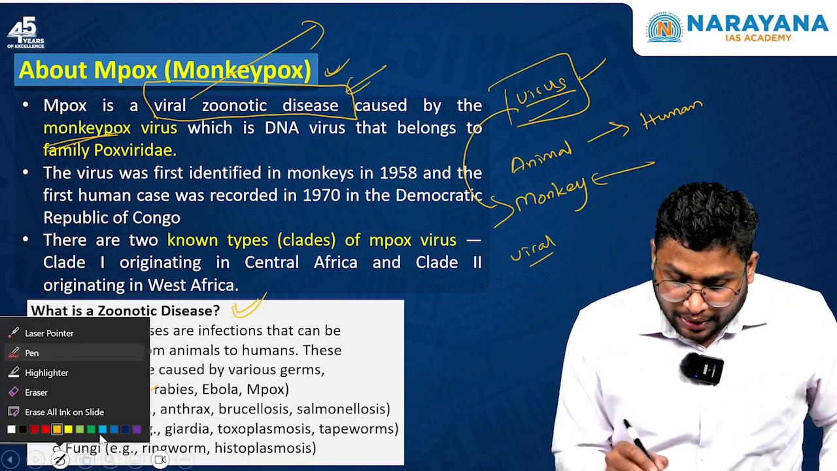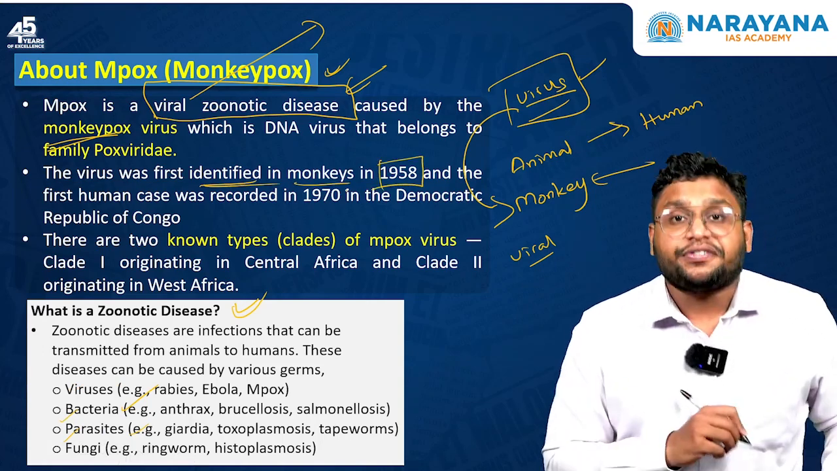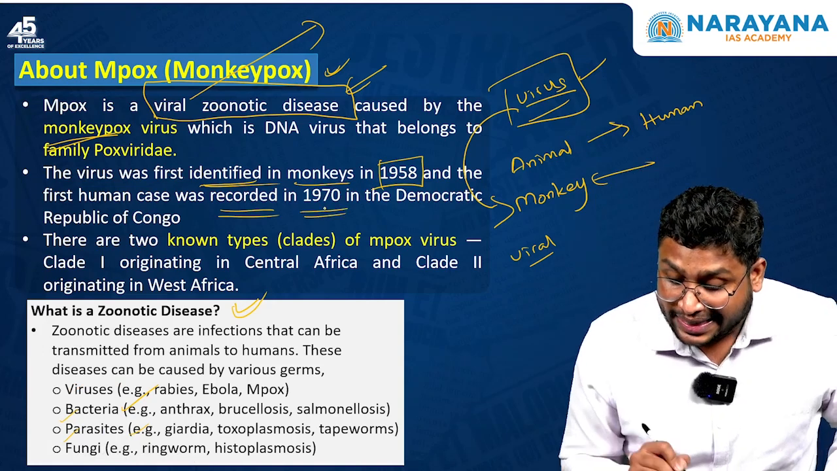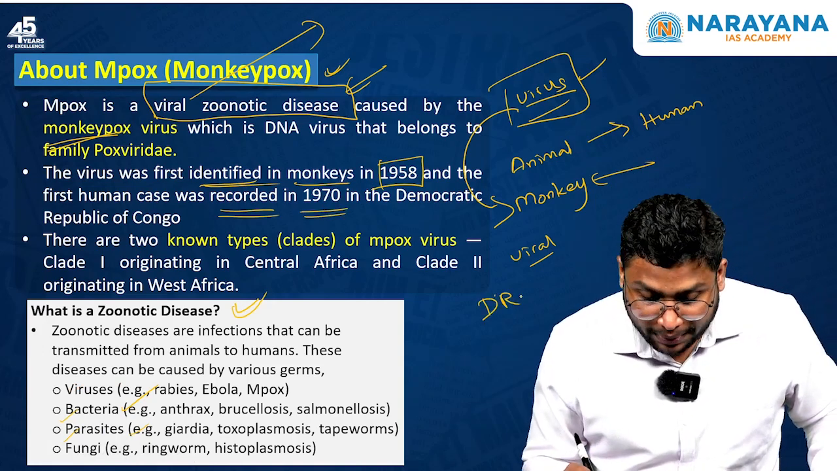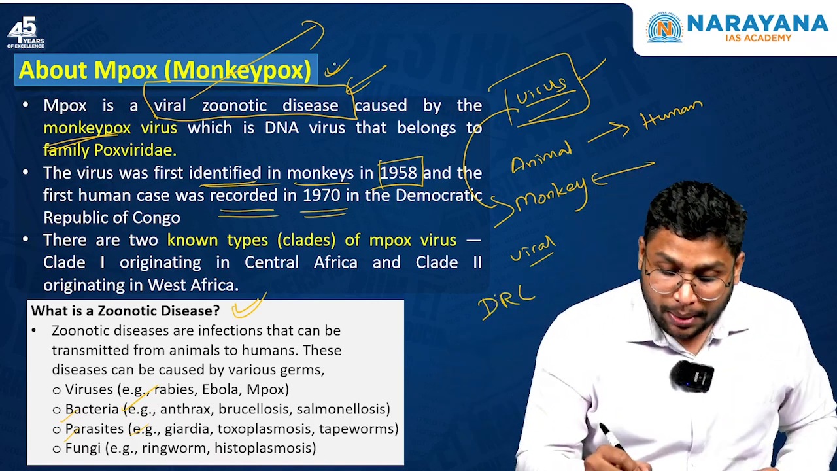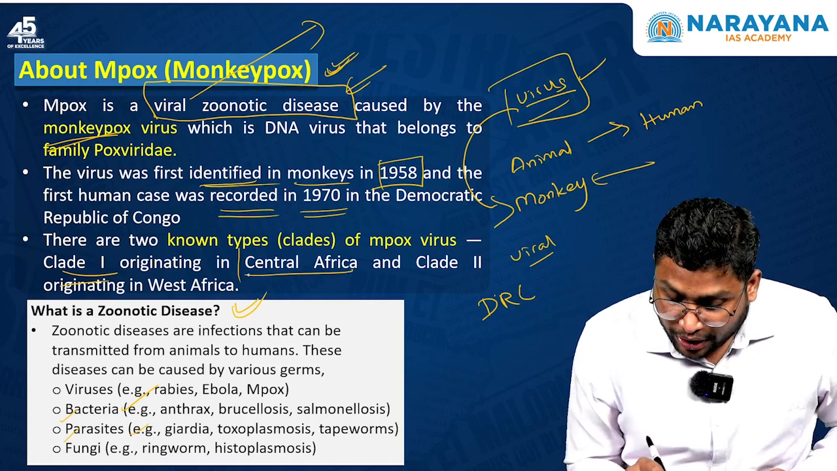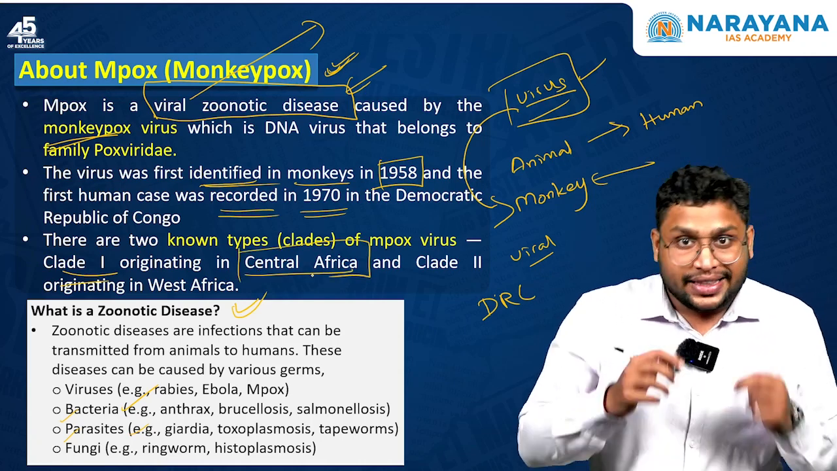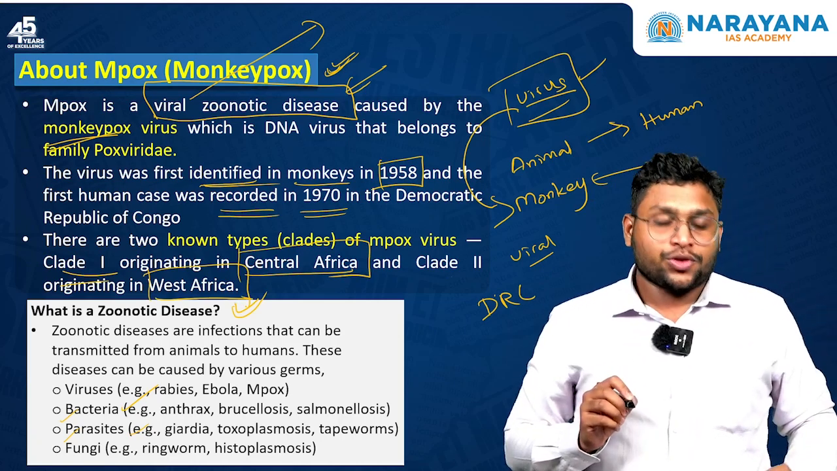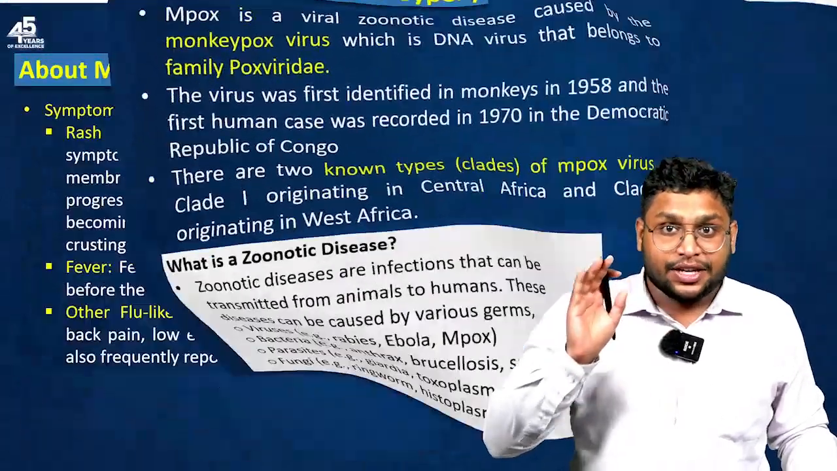Now here, this particular disease was first identified in monkeys in the year 1958, and later on in human beings it was recorded in the year 1970 in the Democratic Republic of Congo. Now there are two variants or two different types of monkeypox. First is clade 1, which has its origin in Central Africa, and there is clade 2, which has its origin in the western part of Africa. So you can say this particular disease has its origin in the African region only.